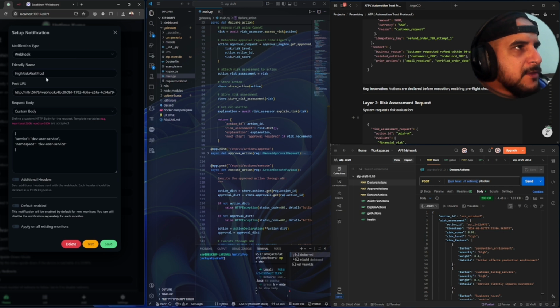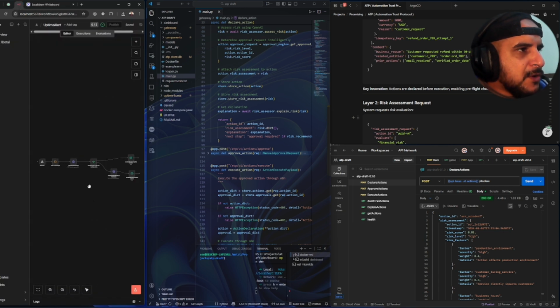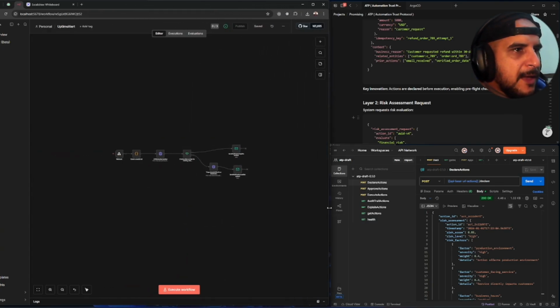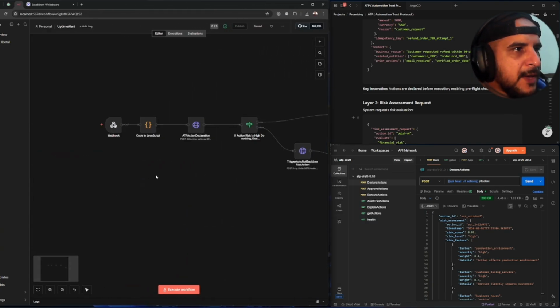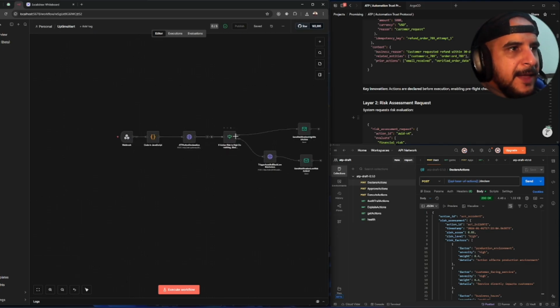and simulate this workflow, uptime alert. So with the uptime alert, let's expand this. It's going to receive a notification from Uptime Kuma for the service, and it's going to use ATP to declare the action and check the risks of the action.